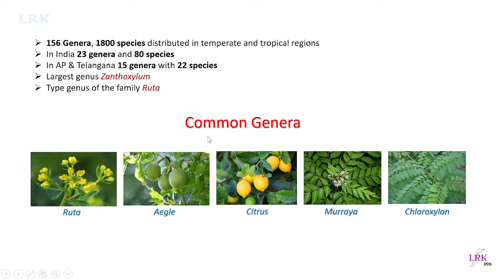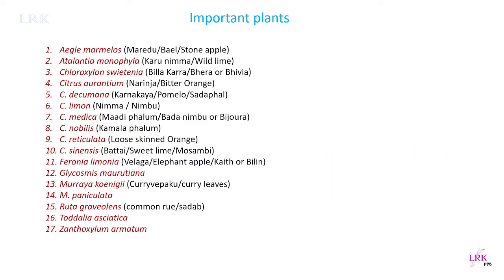These are a few of the common genera present in this family: Ruta, Aegle, Citrus, Murraya, Chloroxylon. All these are the common genera, not species, I'm talking about the genus. Now we will see the important plants of this family.